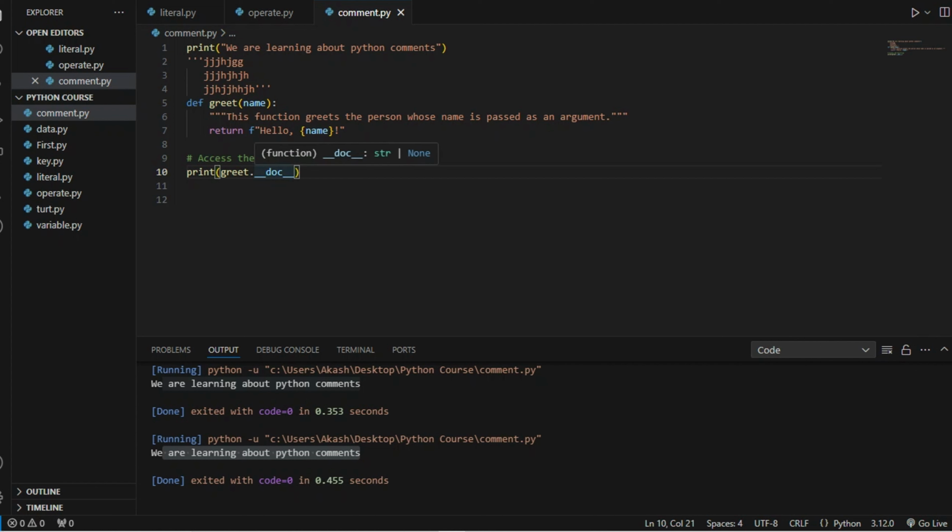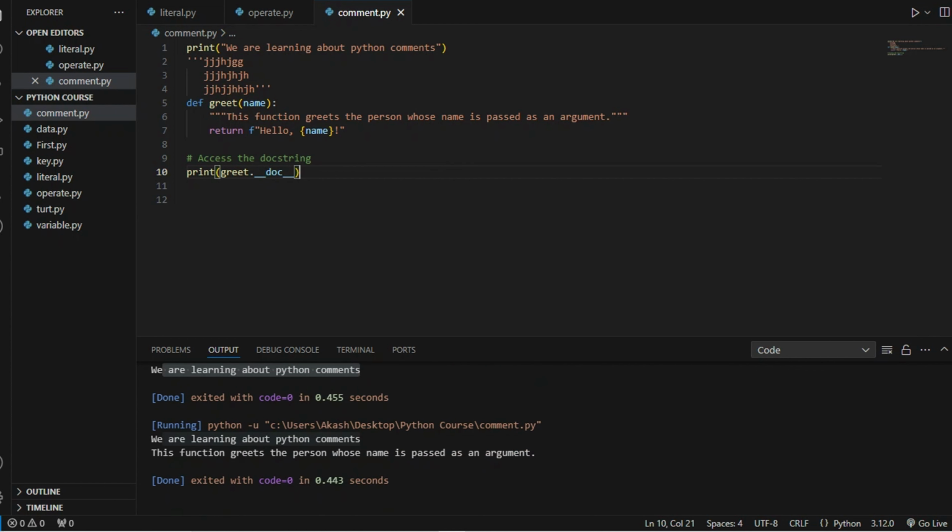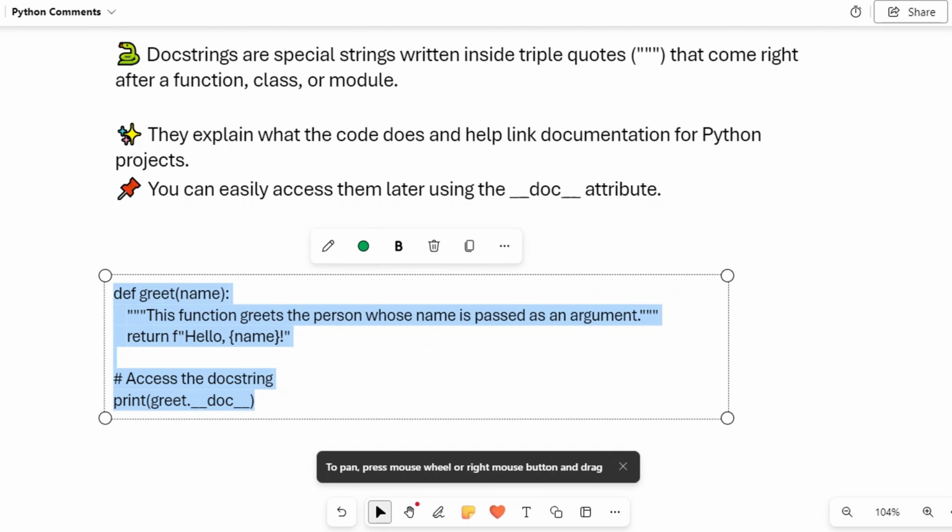And we have used the doc attribute to access the greet function. We will run the program and see the example. Here it prints: this function greets the person whose name is passed as an argument. So after the function, this statement is printed by using doc. This statement has not come from the return. In this way we can understand it.